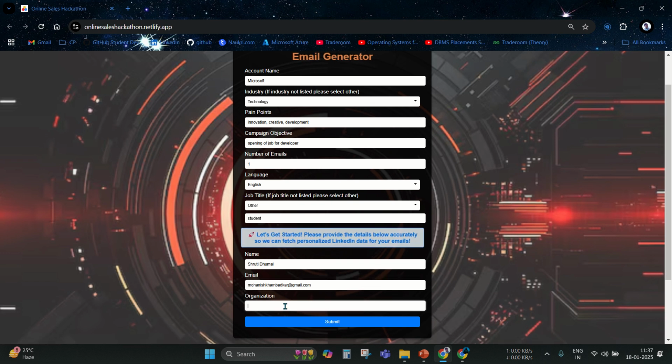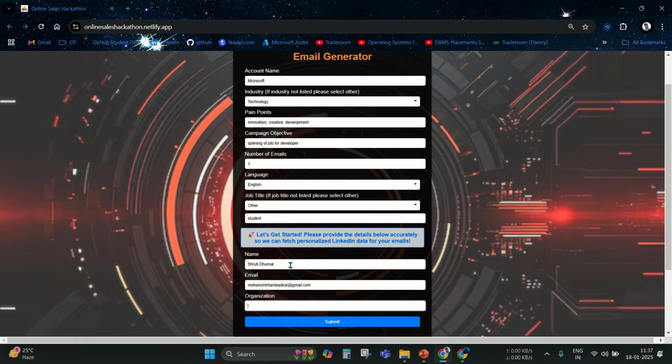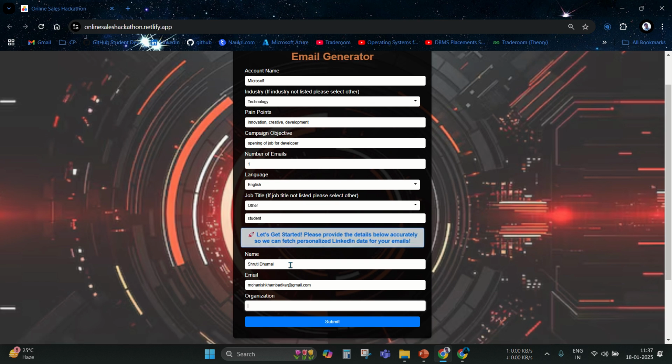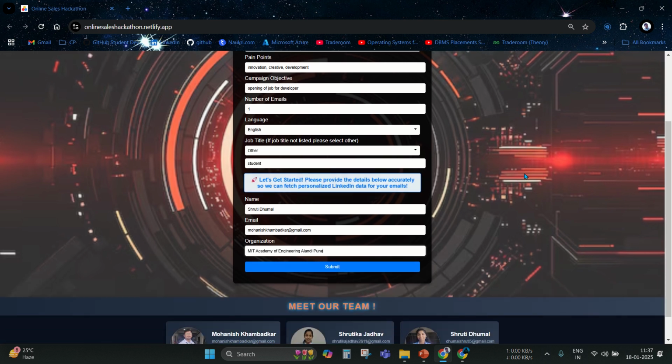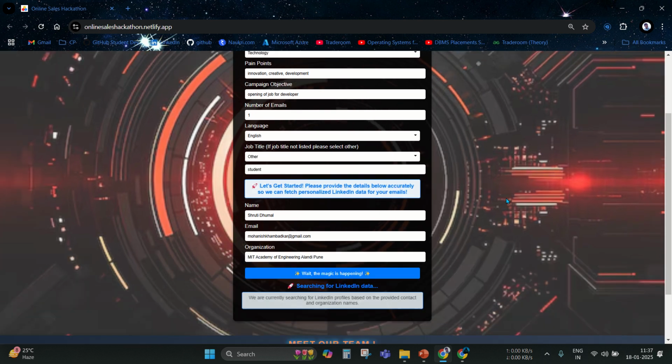And the organization means where Shruti Dhumal is currently working or studying. We are a team of the MIT Academy of Engineering, so I am putting MIT here, and afterward we only have to click on submit.